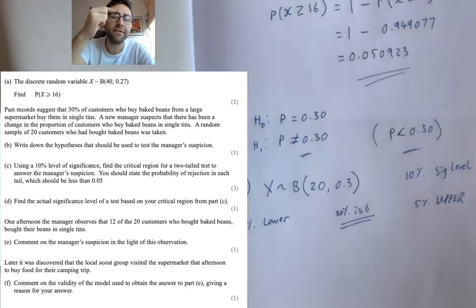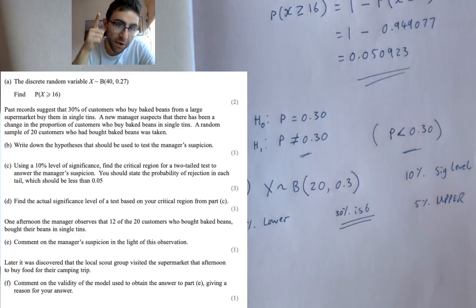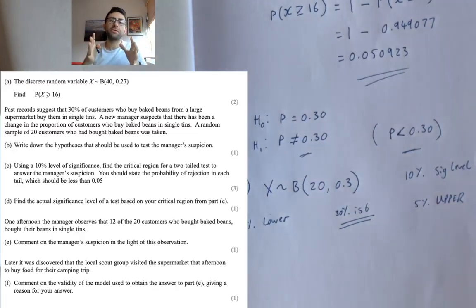What this is all about is what number of beans bought would be enough to disprove the 30%. You get me? I'll say that again. What numbers of beans bought out of the 20 would be sufficient to disprove the theory that it's 30%?